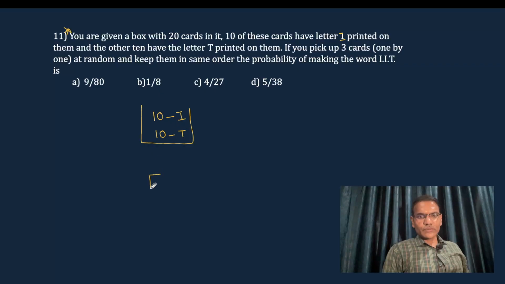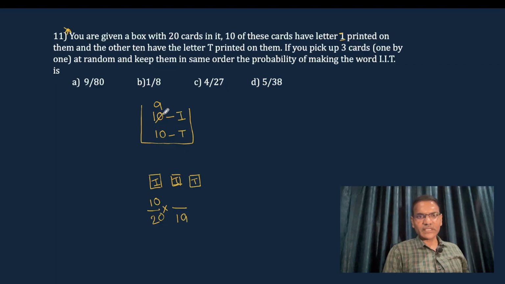So we need to take out 3 cards one by one, not putting the cards back inside the box. The first letter should be I, the next is I, and the third one is T. What is that probability? Out of 20 letters, the first letter should be I. How many I's are available? 10. Okay. Out of 10, one I is kept aside, so the remaining I cards are 9 only. The total number of cards inside the box is 19 only.